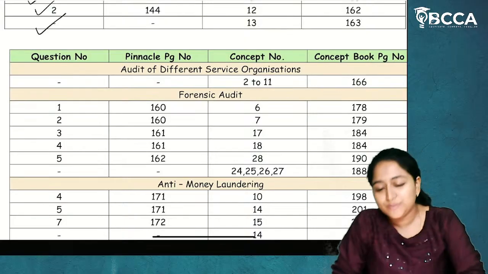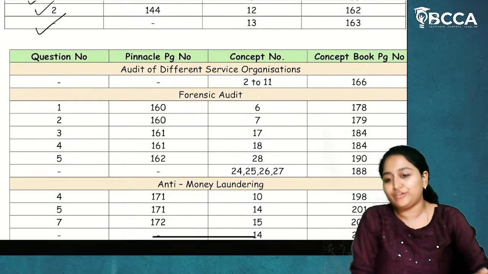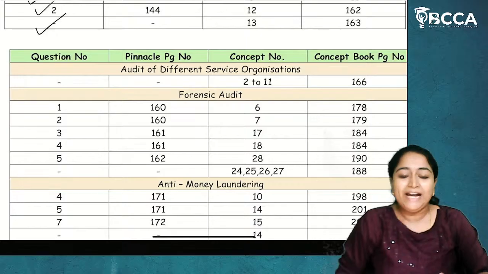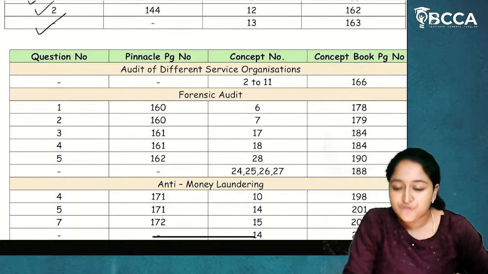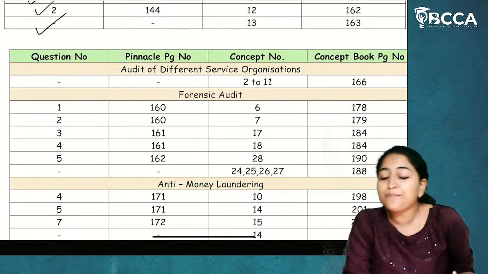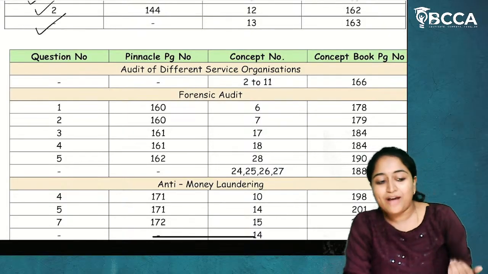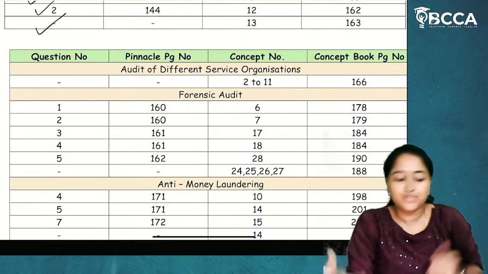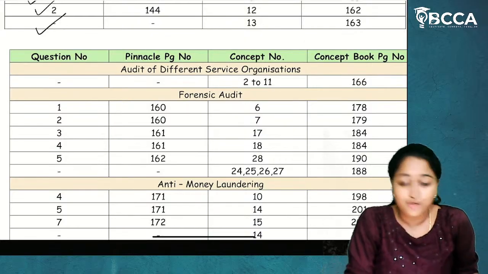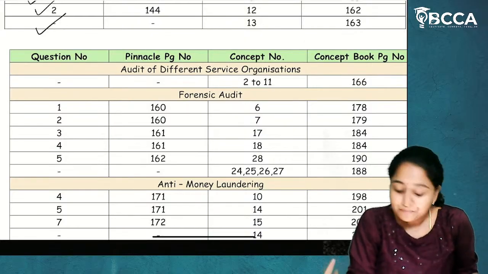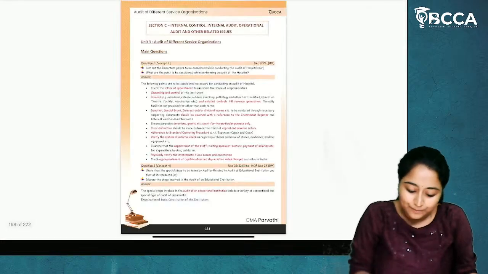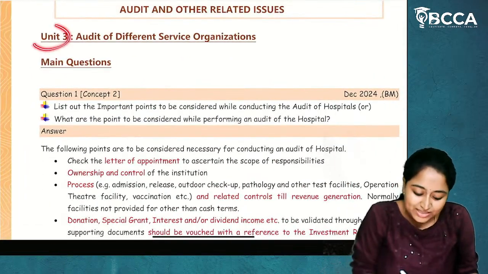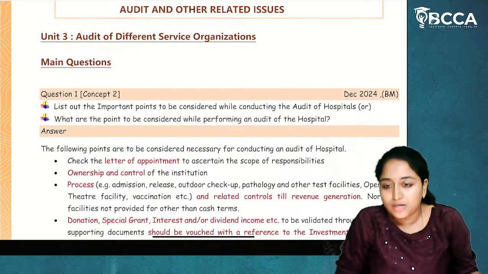Ma'am, why are you giving all the concepts? Now, what's the point of giving all the concepts in Super 50 and telling us to do revision of all the concepts? Because this unit is important. I can't tell you that you have to learn only audit of hospitals and audit of educational institutions, and only this will be tested in the examination. No, it's not that kind of case. If you see our Pinnacle book, you'll get a clear idea. See Unit 3, Audit of Different Service Organizations.